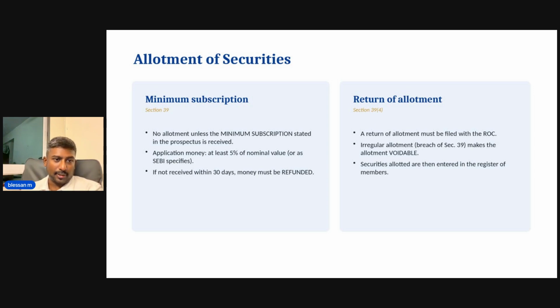So the minimum subscription mentioned in the prospectus must be received. If it is not received within 30 days, then the money must be refunded. The application money is at least 5% of the nominal value, or if it is a different value, it should be specified by the SEBI.